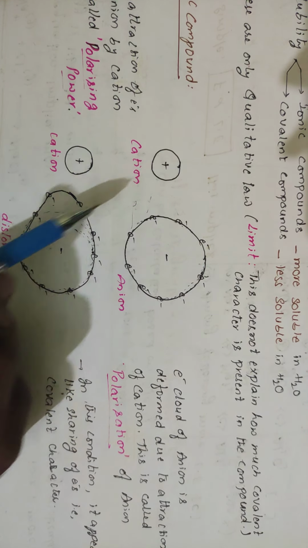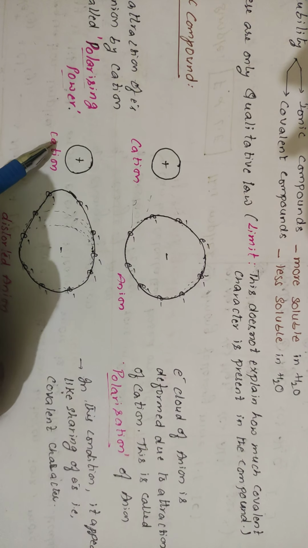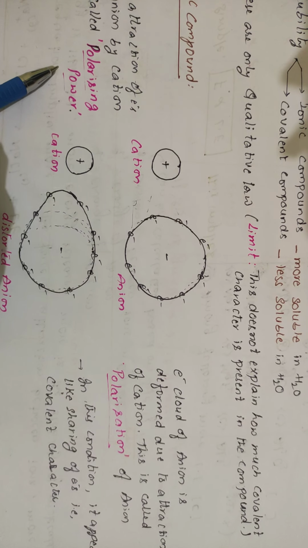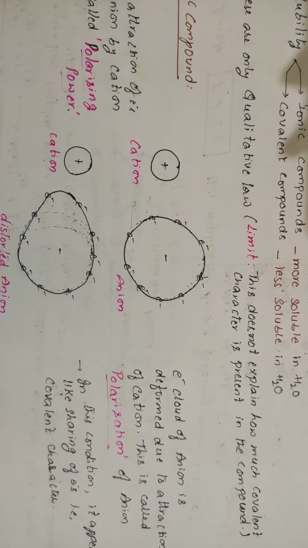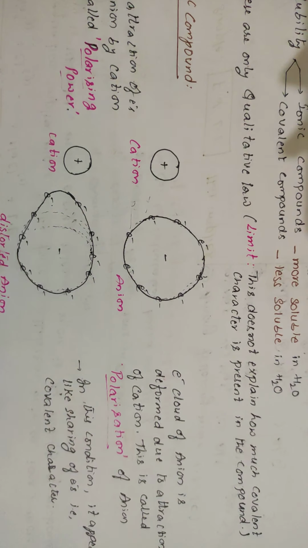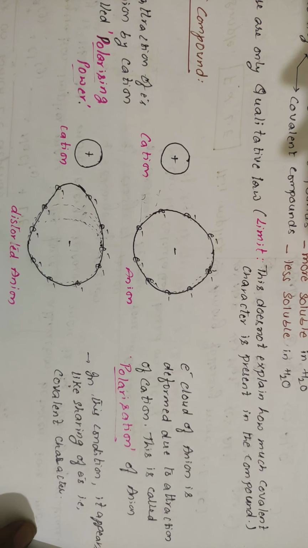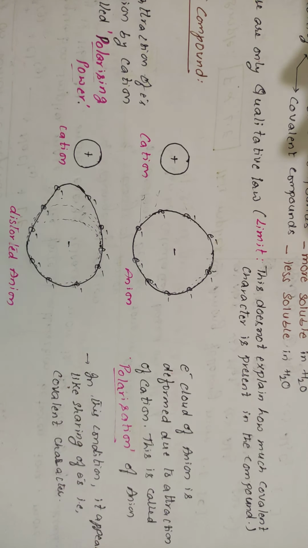When the electrons are attracted, here it is round, and here the shape has been deformed. So the original structure is distorted; this is called a distorted anion. Students, the capacity with respect to the cation is called polarizing power, and the capacity with respect to the anion is called polarization.